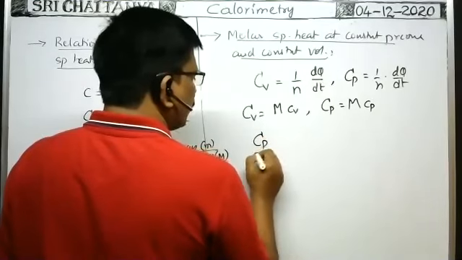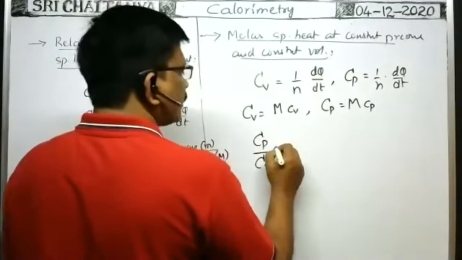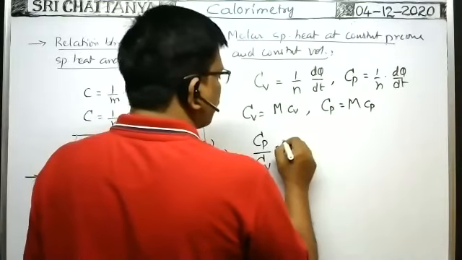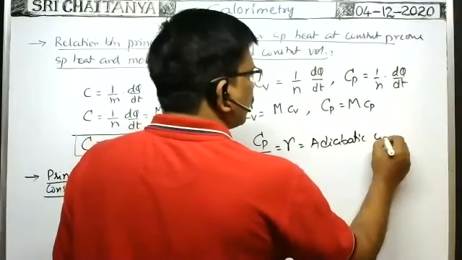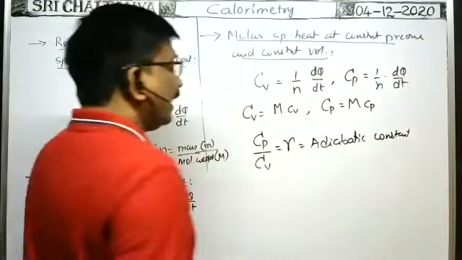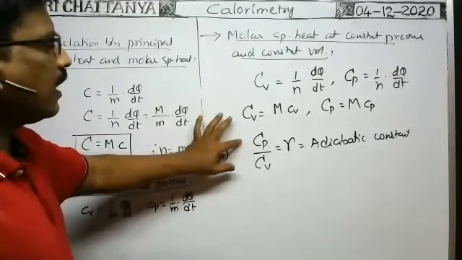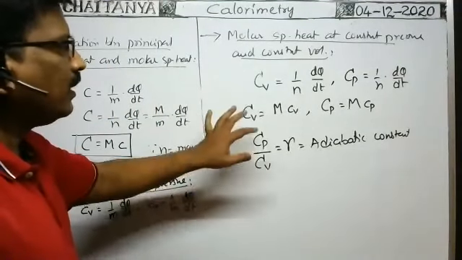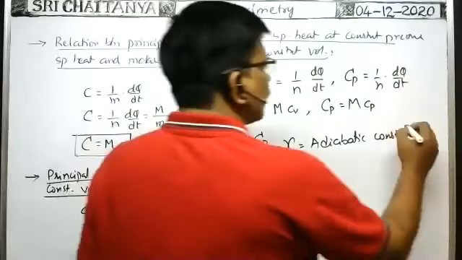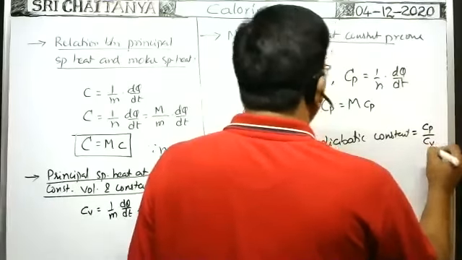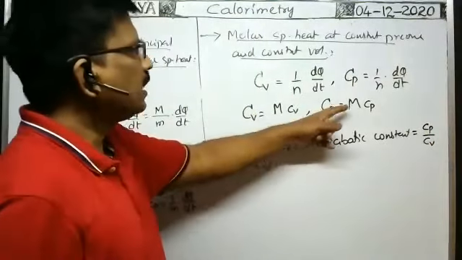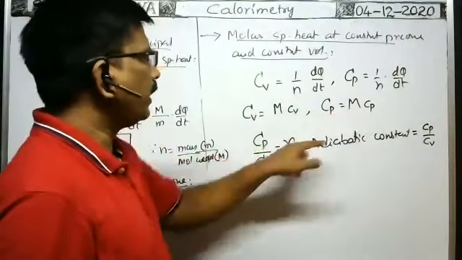The ratio between molar specific heat at constant pressure and molar specific heat at constant volume is called the adiabatic constant, represented with gamma. Of course, this is also equal to the ratio between principal specific heat at constant pressure and principal specific heat at constant volume, because Cp by Cv means mcp by mcv, and m cancels. That's why the ratio between these two is equal to the adiabatic constant gamma.